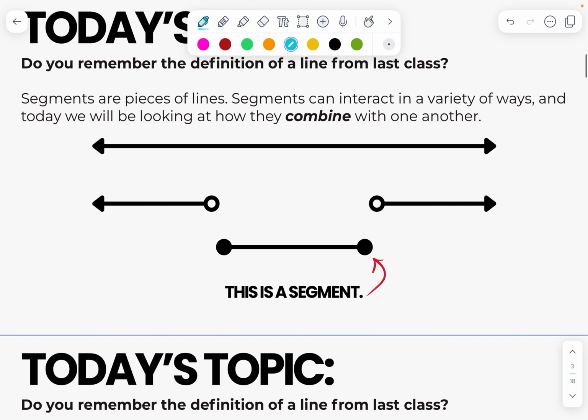So just a reminder of what a segment is. A segment is a piece of a line and it has two distinct points at the end. We call those endpoints. And just like everything else, between any two points, there's still an infinite amount of points. So even between those two points, no matter how close together or how far apart they are, they still have an infinite amount of points between them.